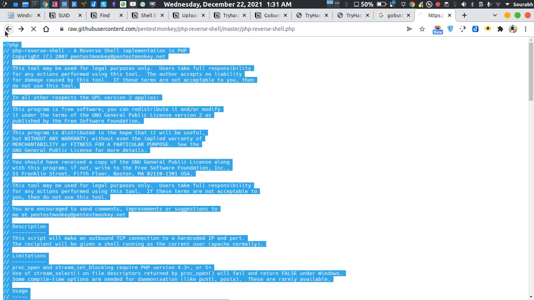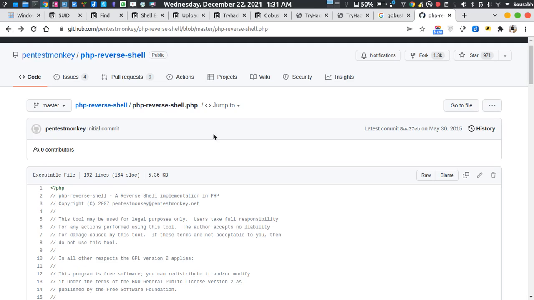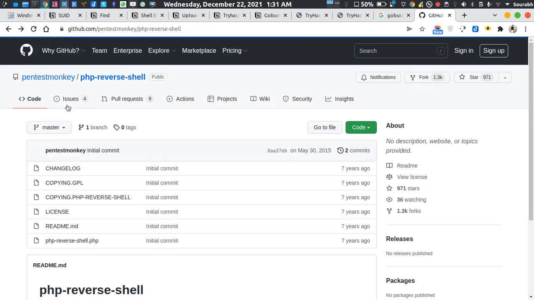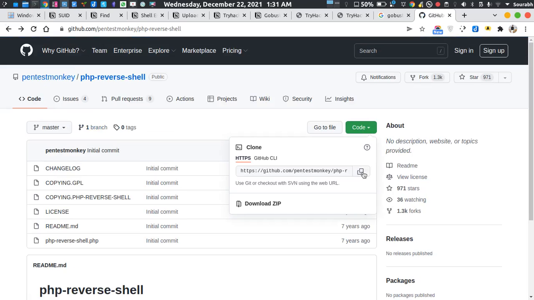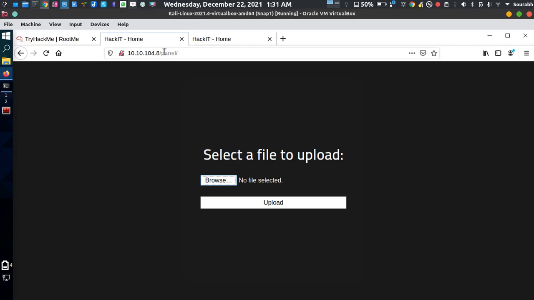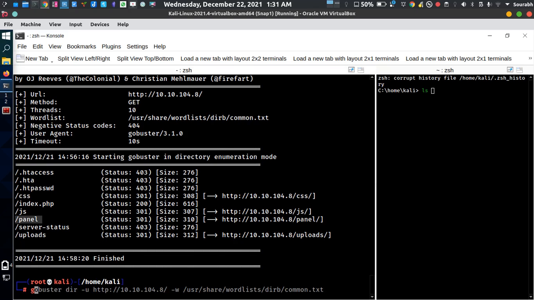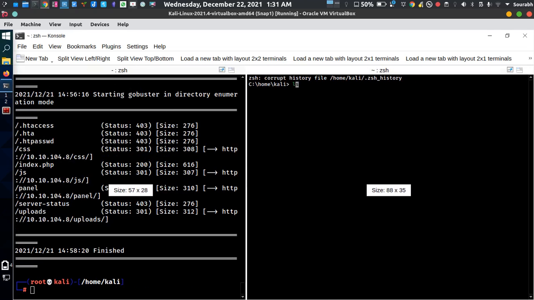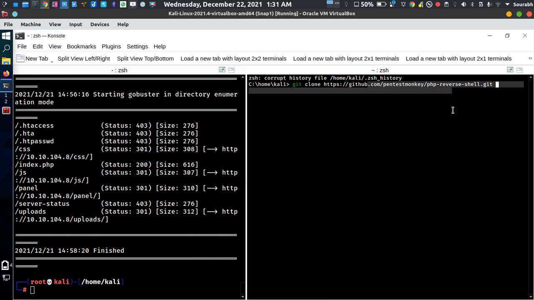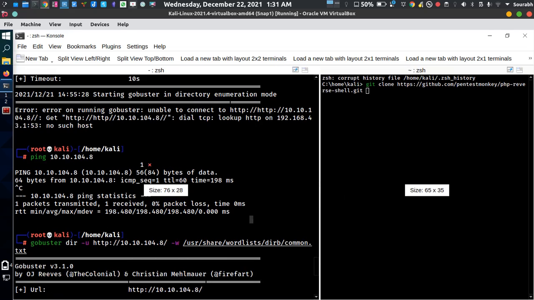There's another way for cloning the entire repository itself. If you want to clone it, you just have to copy this thing in the code section and use git clone. You just need to copy the entire repository itself.